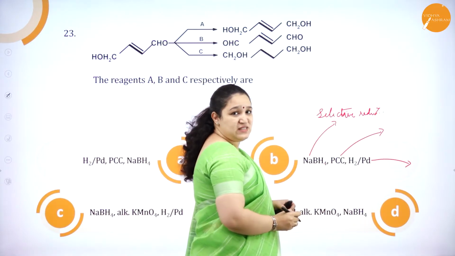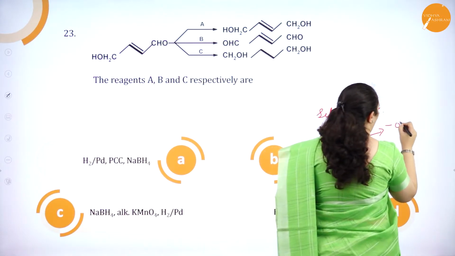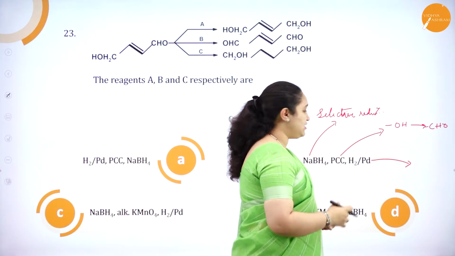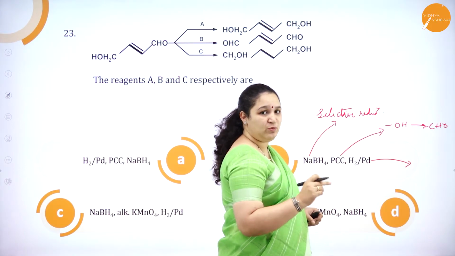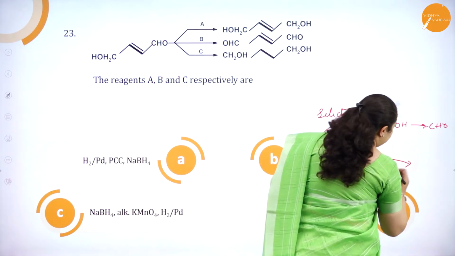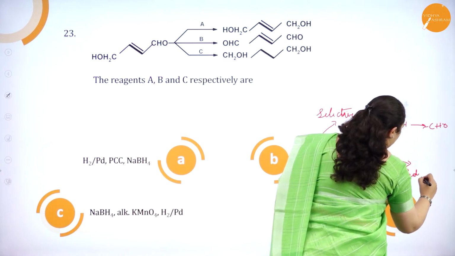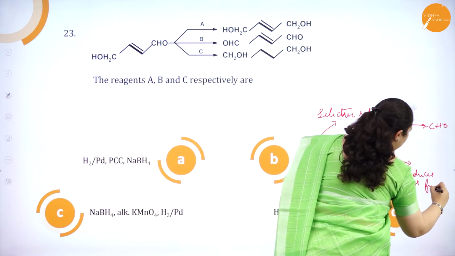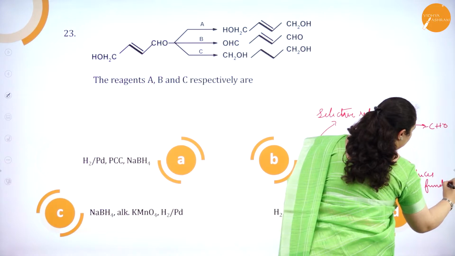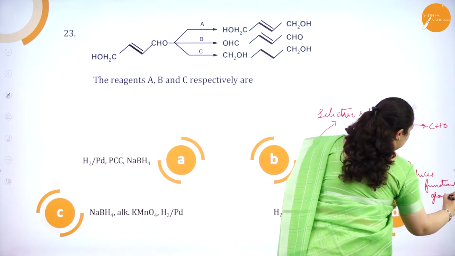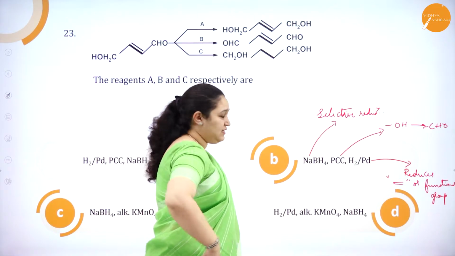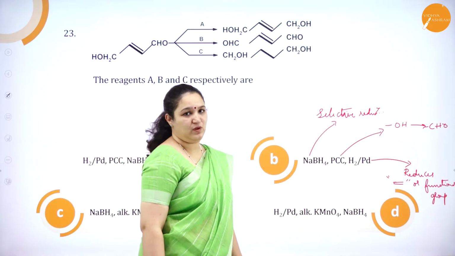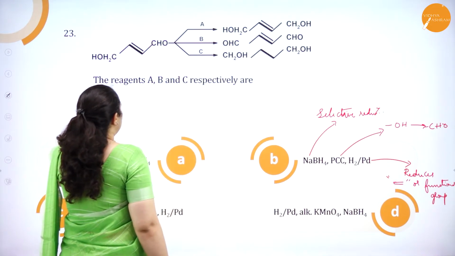PCC oxidizes the OH group to the CHO group. It is a controlled oxidation we can carry out using PCC, pyridinium chlorochromate. Hydrogen with palladium reduces any double bond or even a functional group. So this is the function of all these three catalysts. We have one more here, alkaline KMnO4, which is a strong oxidizing agent. Okay, so we will see the first one.